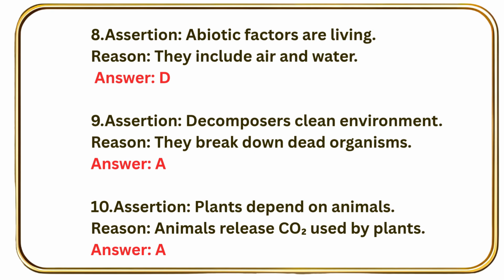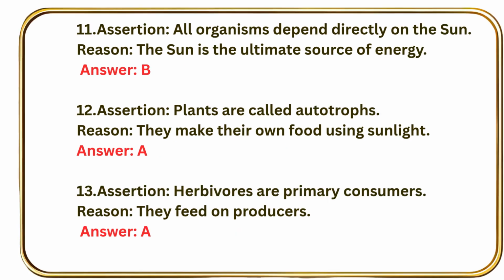Question number 10, assertion: Plants depend on animals. Reason: animals release carbon dioxide used by plants. Answer is option A. Question number 11, assertion: All organisms depend directly on sun. Reason: the sun is the ultimate source of energy. Answer, option B. Question number 12, assertion: Plants are called autotrophs. Reason: they make their own food using sunlight. Answer, option A.